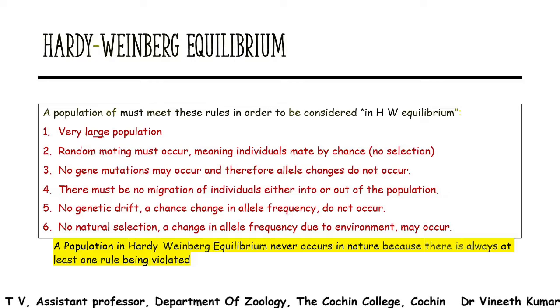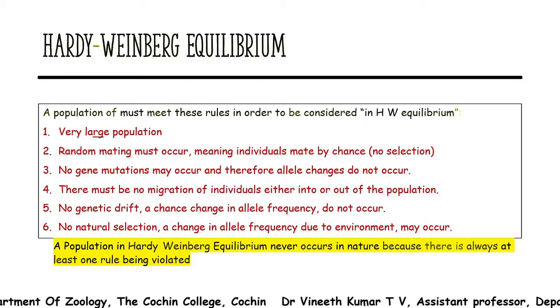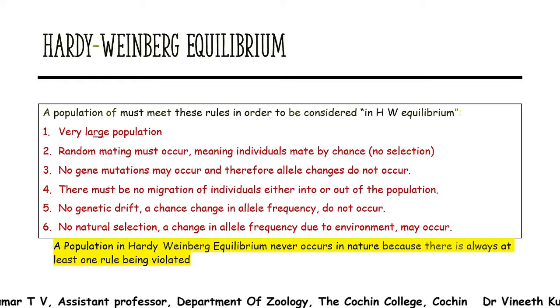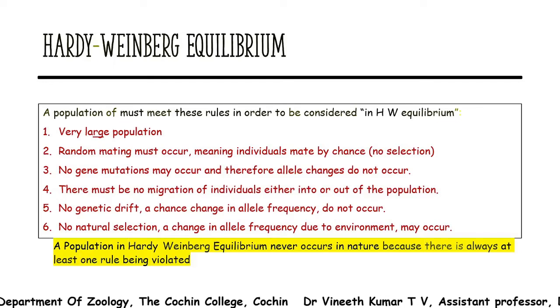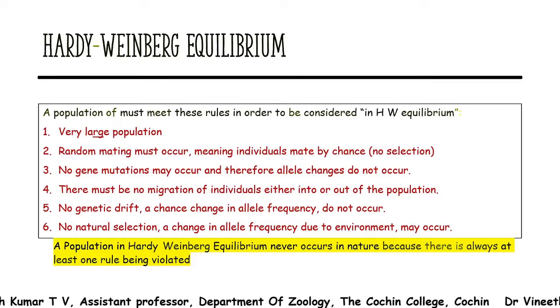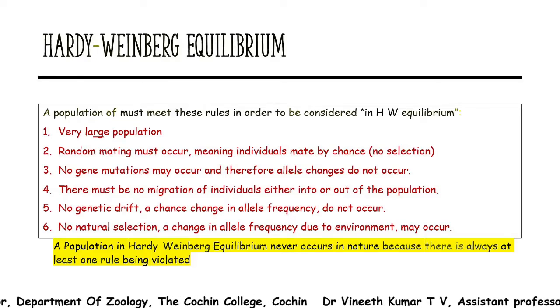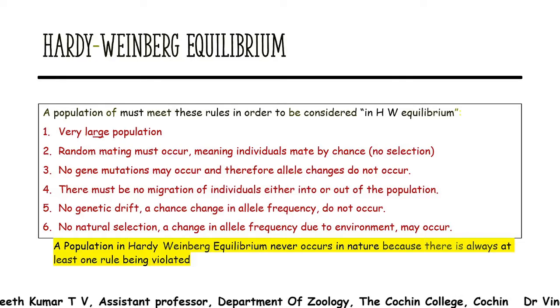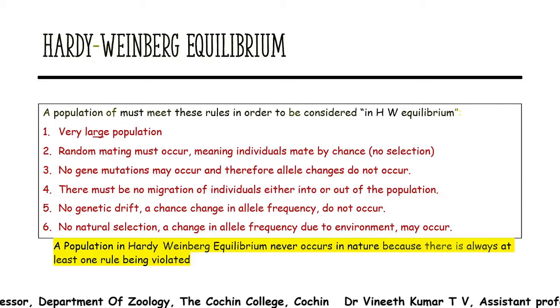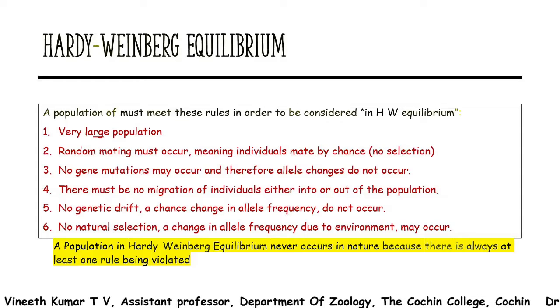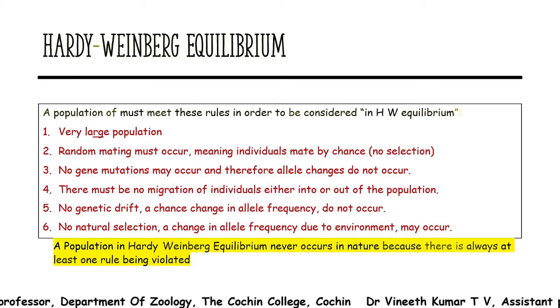There should not be emigration as well as immigration. That means individuals going from this population to another population is called emigration, and also there should not be immigration. That means individuals should not come from another population to this population. So this is an isolated population.